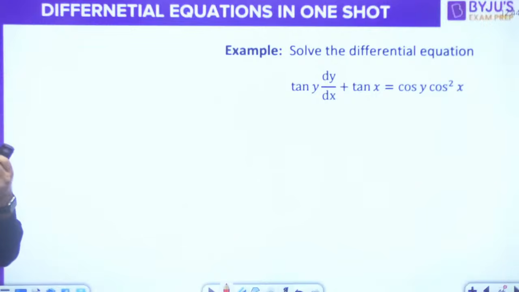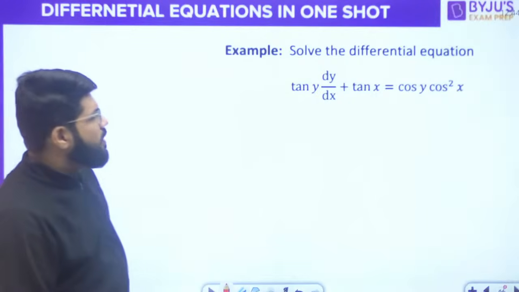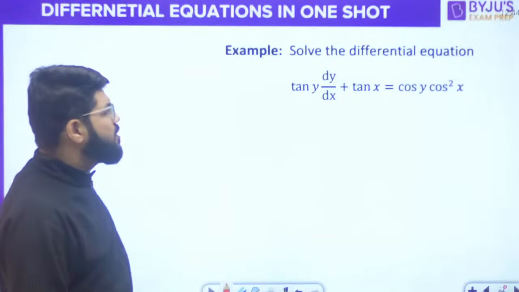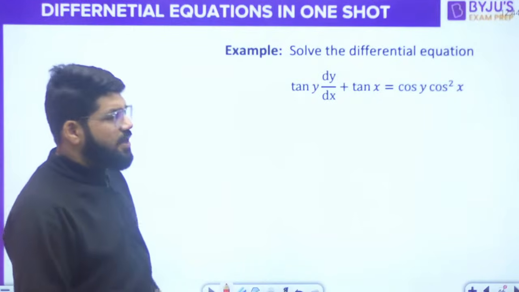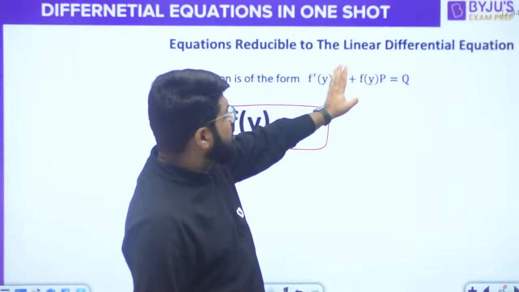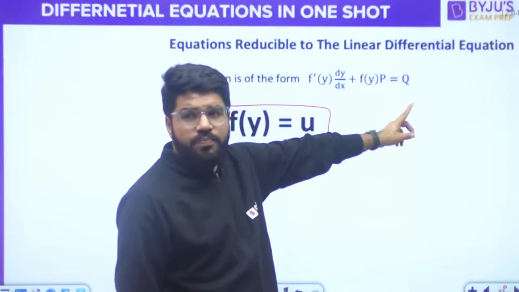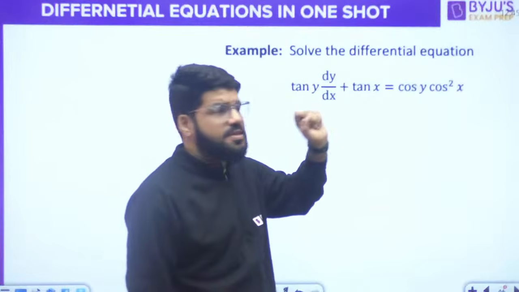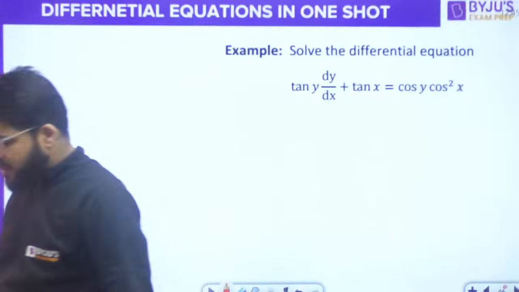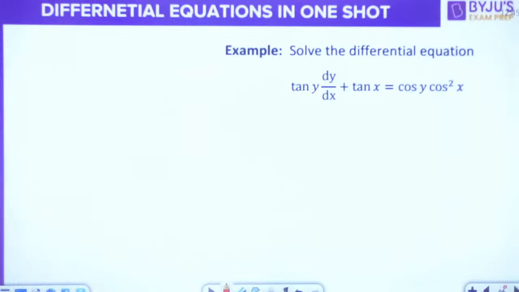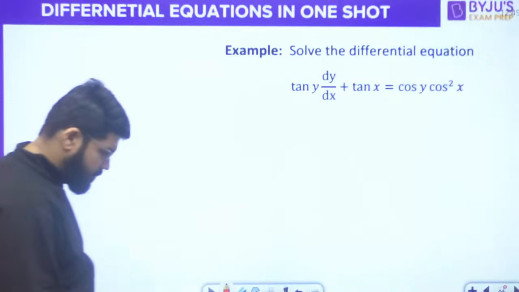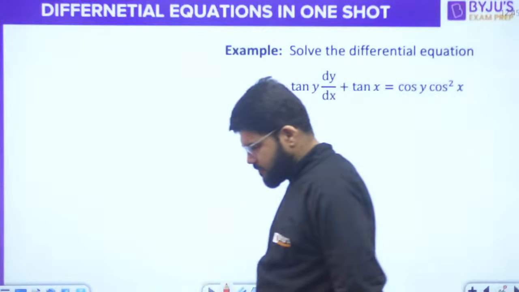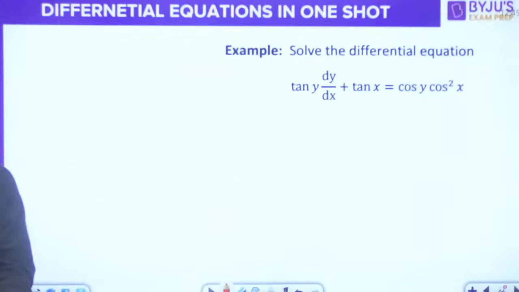So let's understand here. Solve the differential equation: tan y dy by dx plus tan x is equal to cos y cos square x. What is there on the right hand side is strictly q, which means a function of x. P and q should be known as functions of x, correct?